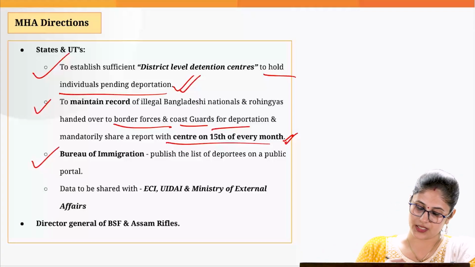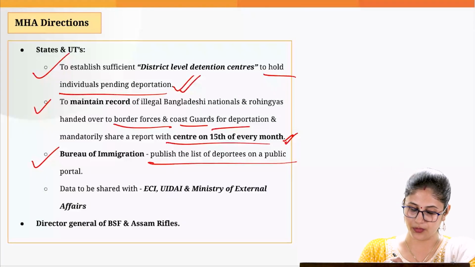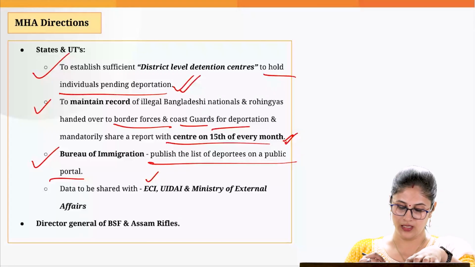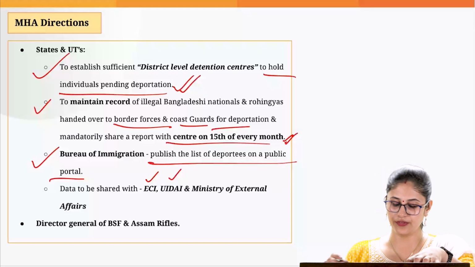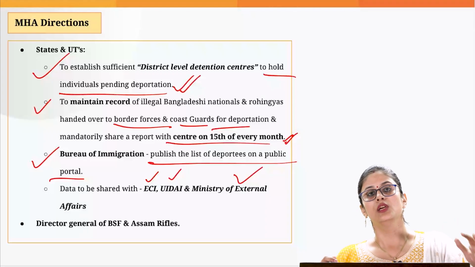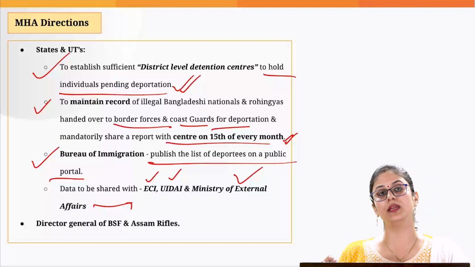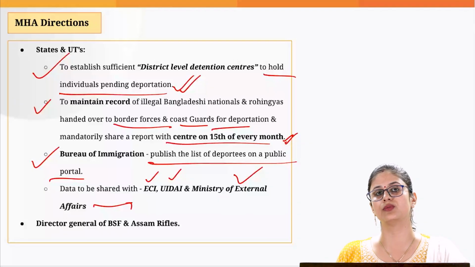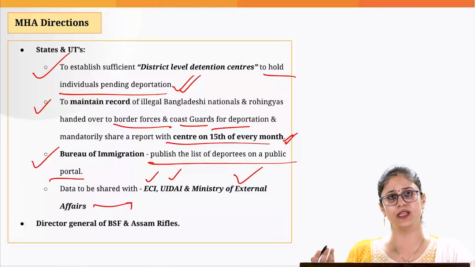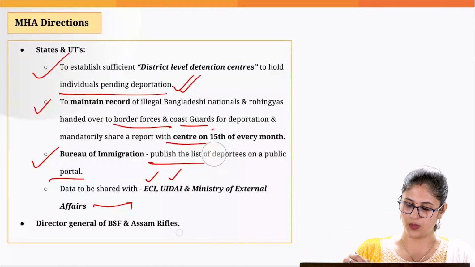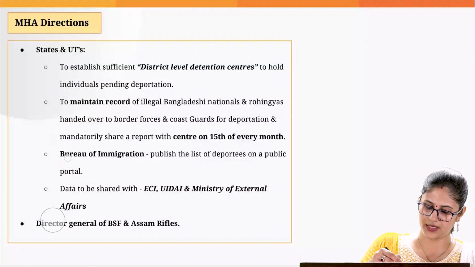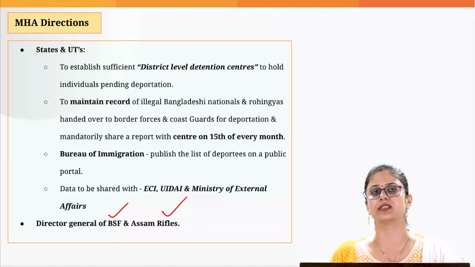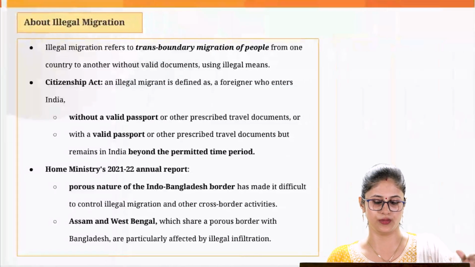And the Bureau of Immigration has to publish a list of the deportees on a public portal. This data would be shared with Election Commission of India, Unique Identity Authority of India and Ministry of External Affairs. Why? So that such individuals should not be issued voter ID cards, Aadhaar cards, and they should not be issued passports also. And if they have been issued, then it would be done away with. And the same directions have been given to Director General of the Border Security Forces and Assam Rifles, that they have to prevent illegal immigration into India.